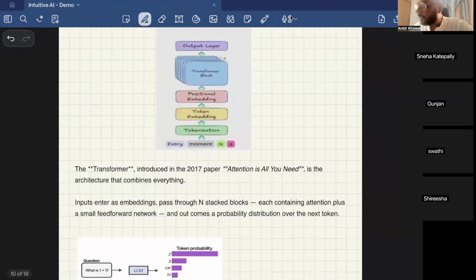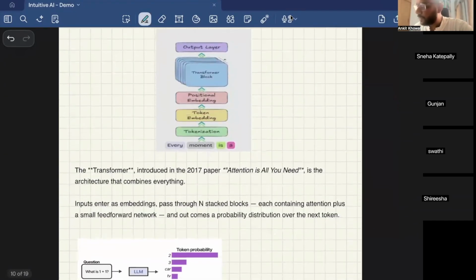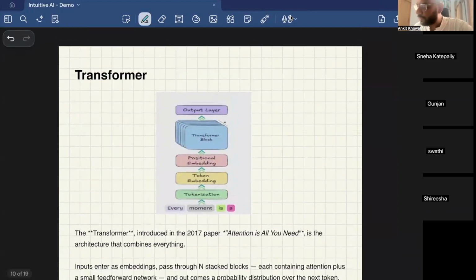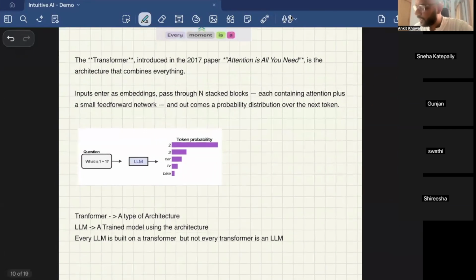It's very confusing. People get confused between what is a transformer and what is an LLM. The transformer is an architecture, and an LLM is a trained model using that architecture. So every LLM is built on a transformer, but not every transformer is an LLM. These are terms which are very confusing. Basically, the transformer is the architecture, and an LLM is a model using that particular architecture.